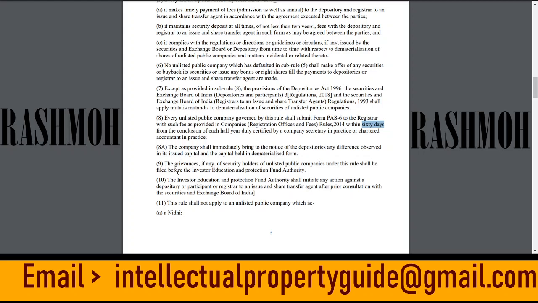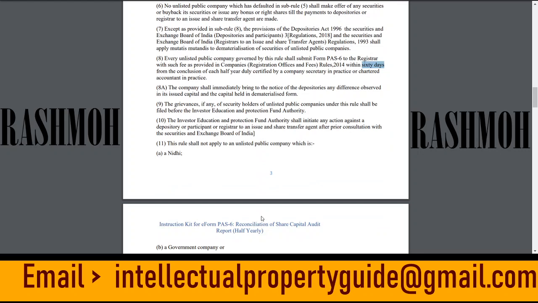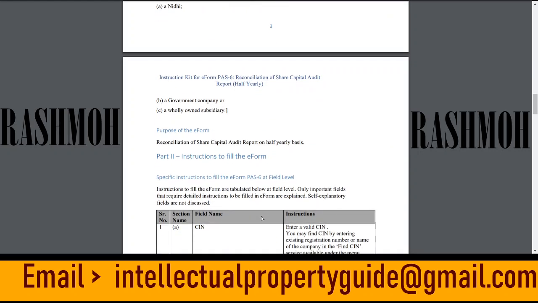provided to the depositories. Now, point number 9 of Rule 9A. The grievances, if any, of security holders of unlisted public companies under this rule shall be filed before the Investor Education and Protection Fund (IEPF) Authority. The 10th point of Rule 9A: the IEPF Authority shall initiate any action against the depository or participants. Now, point number 11 of Rule 9A. It's an exemption: the unlisted public companies exempted are a Nidhi company, a government company, and a wholly owned subsidiary company.